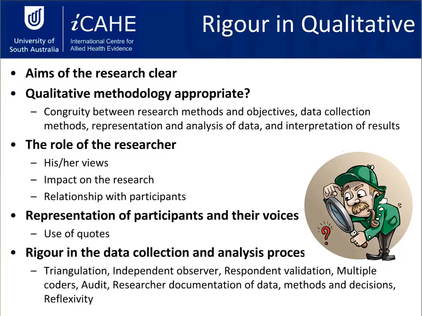So, for example, with a quantitative study, you can have an increased amount of rigor by using a validated and reliable outcome measure. Whereas with a qualitative study, if you are, say, conducting an interview, you're not using an outcome measure.